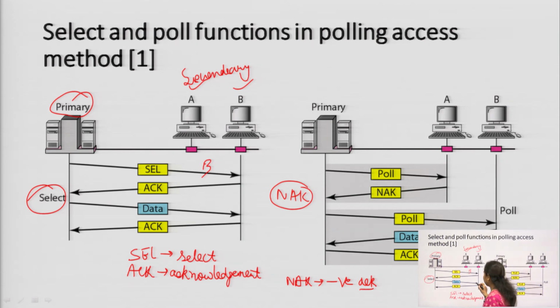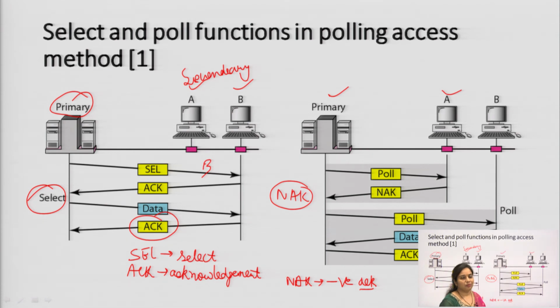Then the data will be sent, and then again the acknowledgement will be received at the primary end. So, this is the polling function. Now, the next type of transmission: this is the primary, and these two are secondary. It will poll, meaning we are checking, we are asking whether you are free for transmission or reception or not.